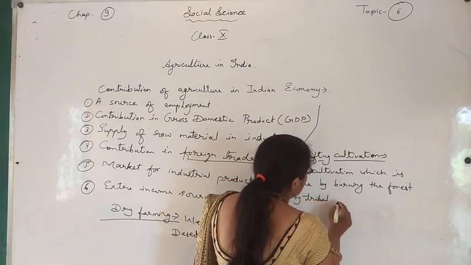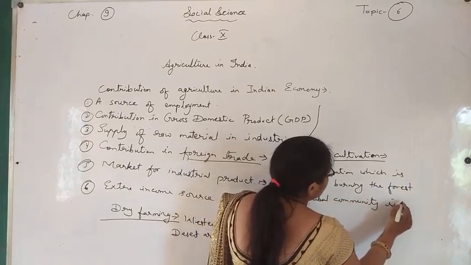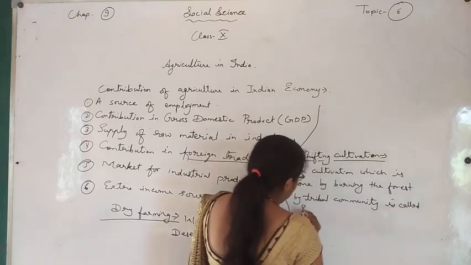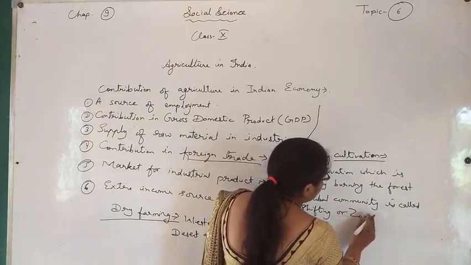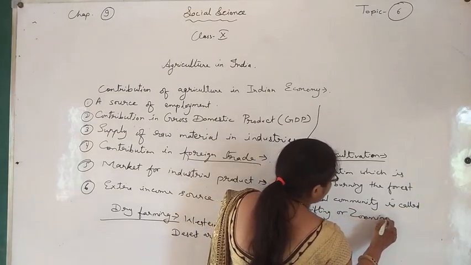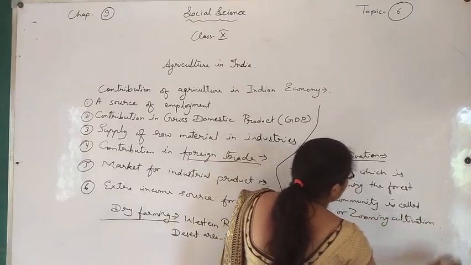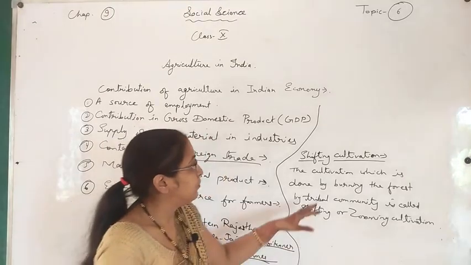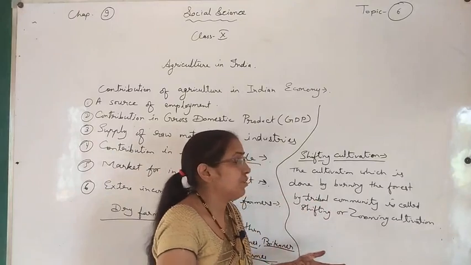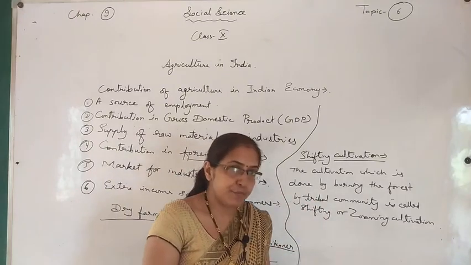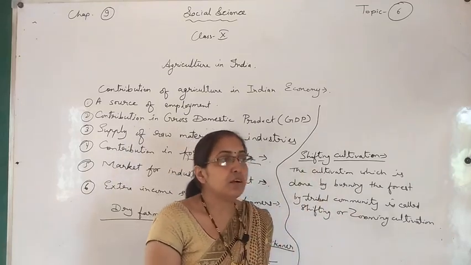Normally tribal community ही करती है इसको. It is called shifting cultivation, और इसको jhum cultivation, it is also known as jhum cultivation. कभी पूछ लिया जाए तो you have to remember this. ये याद रखना है आपको. When there is forest, it is burned and the cultivation can be started in the ashes. That is called shifting cultivation.